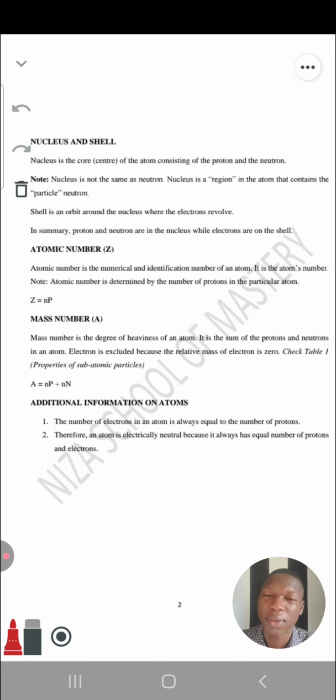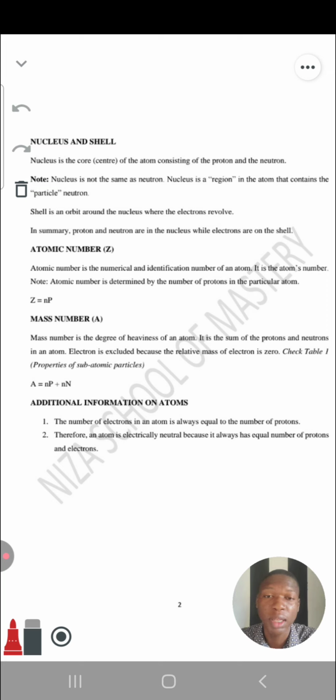So to know how heavy your school bag is, I will have to add up the books in the bag. Maybe you have 3 textbooks and some notebooks and some pens. I will have to add up everything you put inside the bag to know the mass of the bag. Is that right? Same for an atom. If you want to know the mass of an atom, you have to add everything in the atom together.